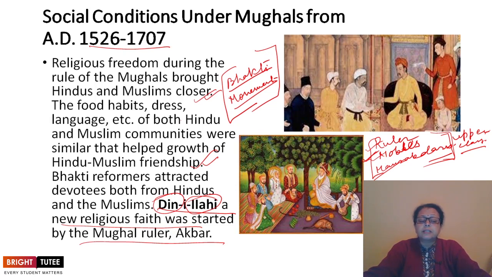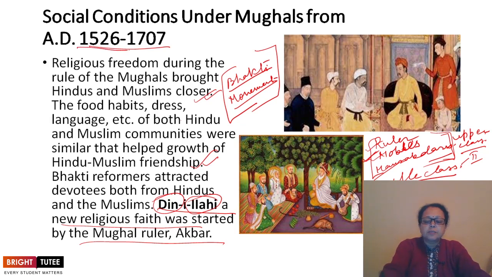The middle class consisted of traders and officials. After the upper class, there is the concept of the middle class, and they led a very simple life. Middle class people led a simple life. And the third class was called the lower class. The middle class is the second category, and the third category consisted of farmers, artisans and laborers.